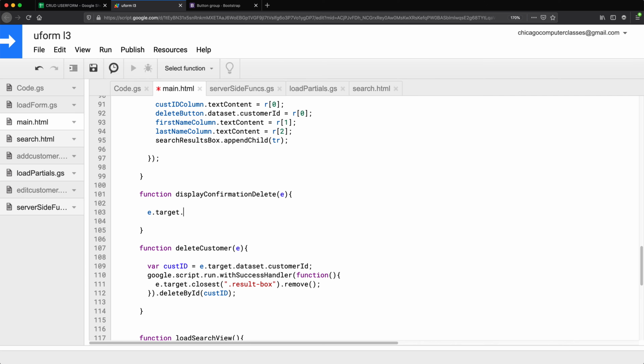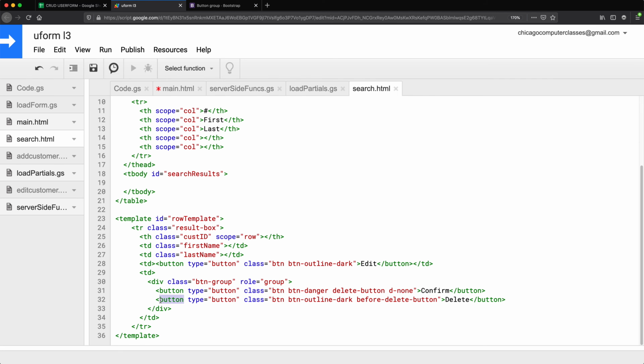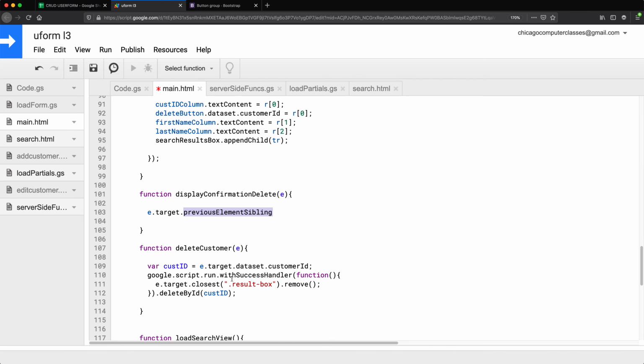And for this, we're going to have this property previous element sibling. And what that means is that because we're clicking on this button, the previous element on the same level inside of the same parent is going to be this other button, which is the confirmation button. There's also next, which would be the next button. So if you wanted to detect if somebody clicks on confirm, let's do something with delete, that would be next instead of previous here. But for us, previous should basically get the other one. And for this, we want to remove from the class list that class d_none.